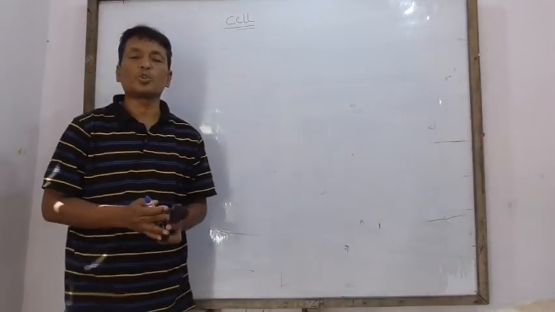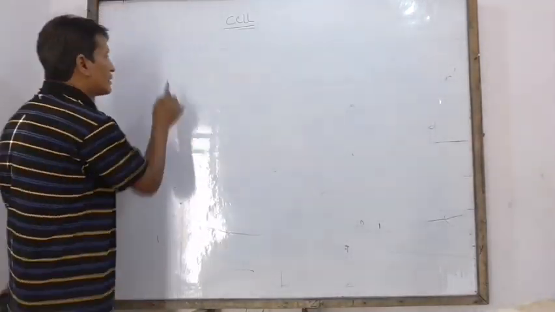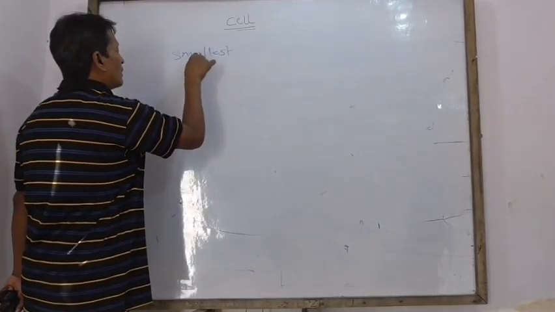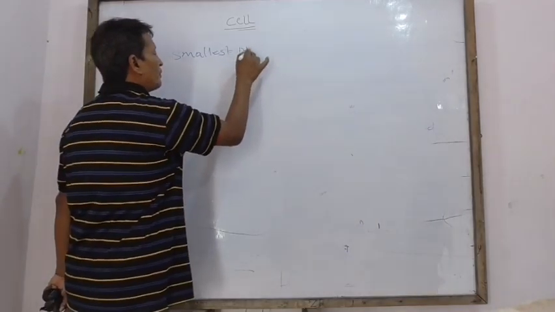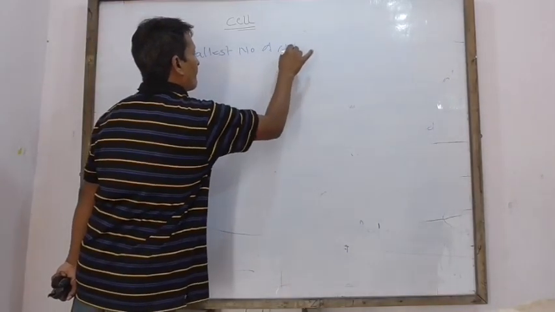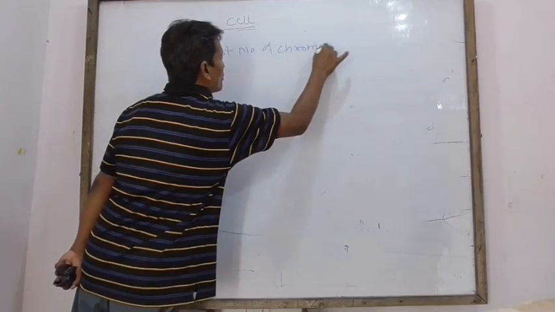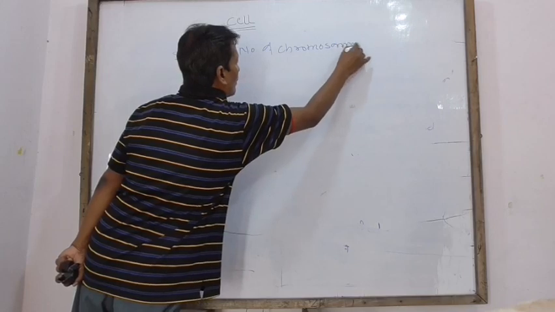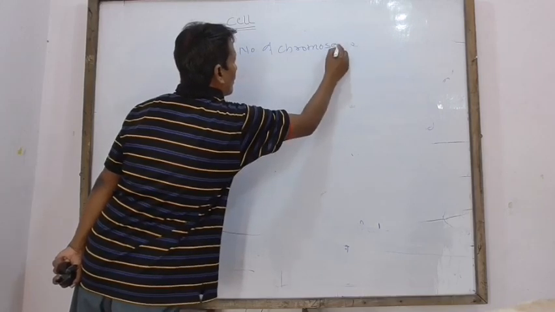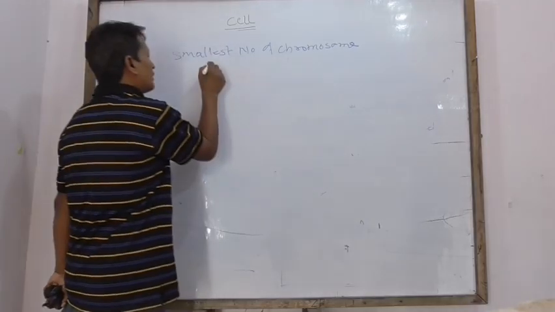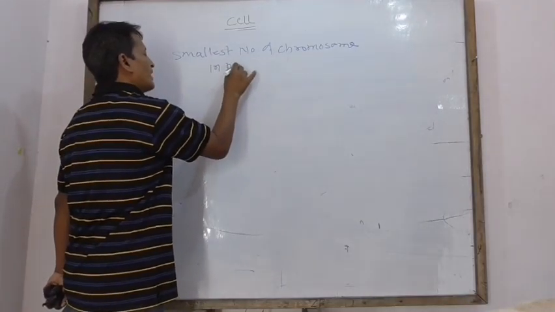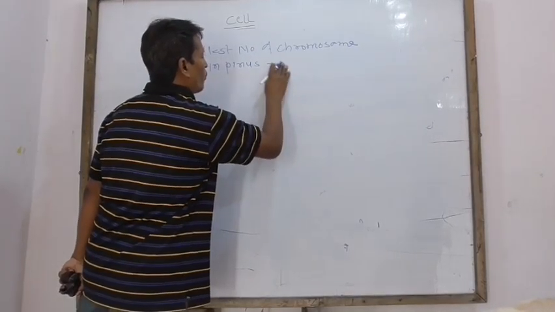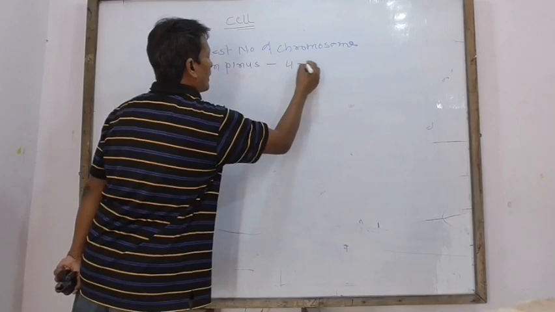The smallest chromosome number is found in Pinus, only 4 in number.